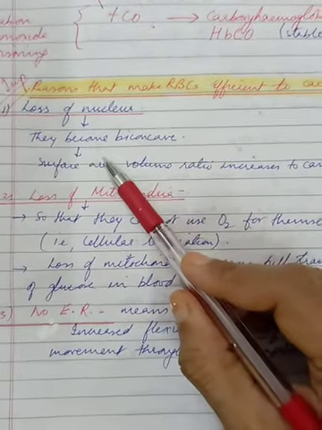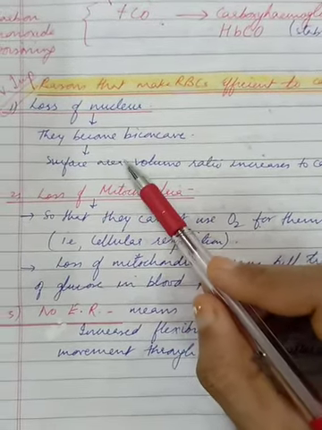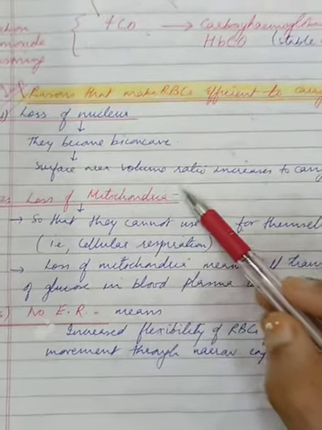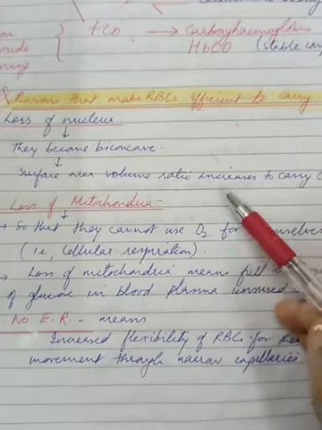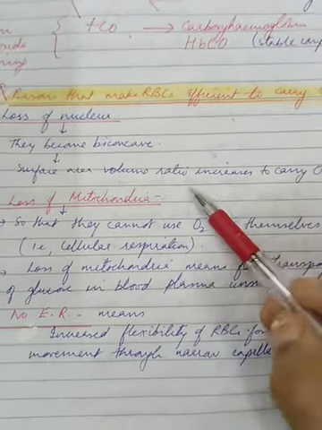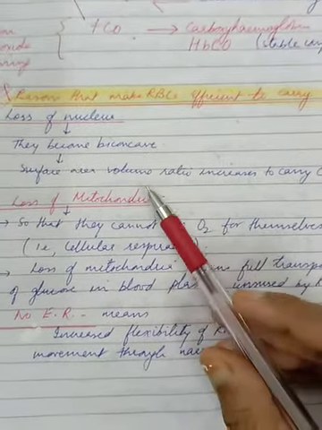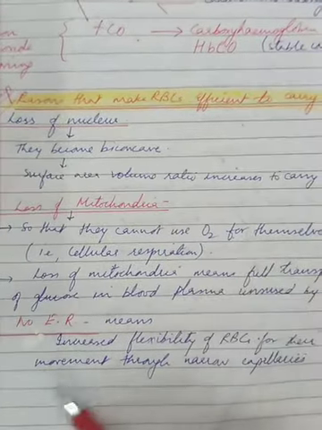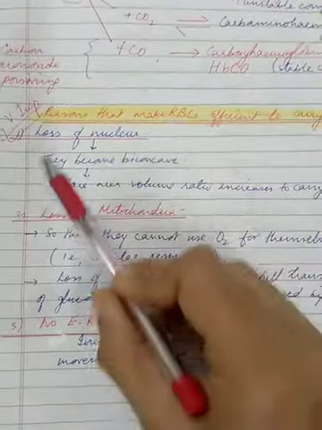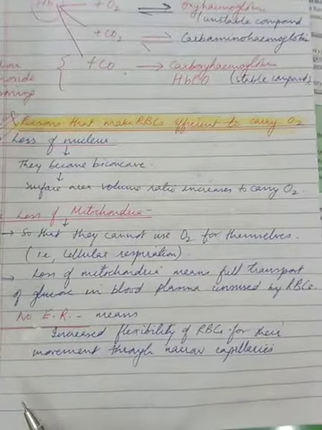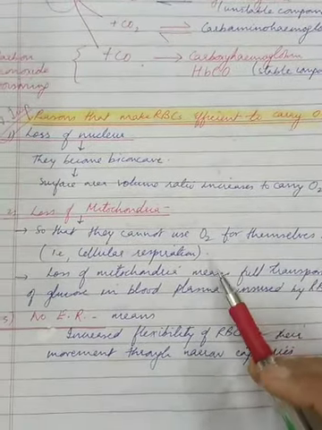And when they become biconcave, this increases their surface area to volume ratio, which increases the capacity to carry oxygen. In other words, more RBCs can be accommodated in the same space, and they are better oxygen carriers. So loss of nucleus means better carrying capacity for oxygen.